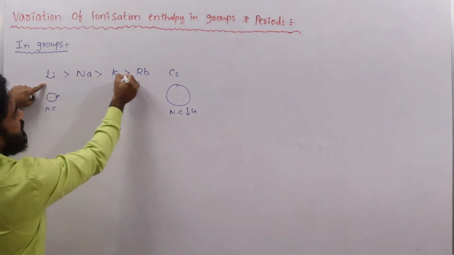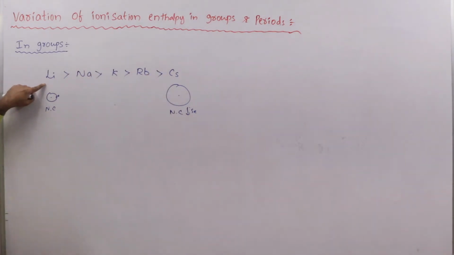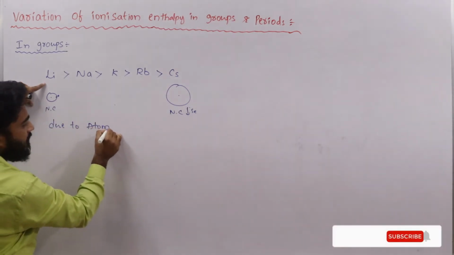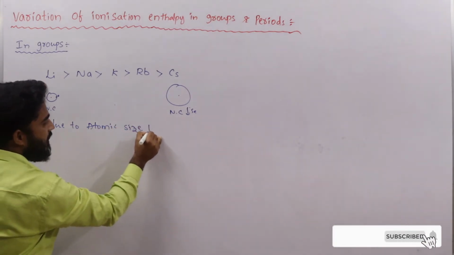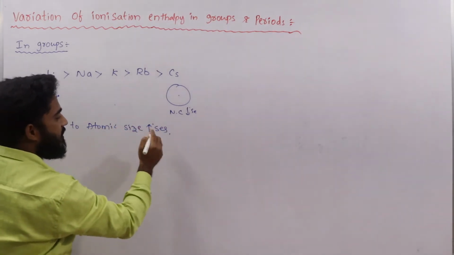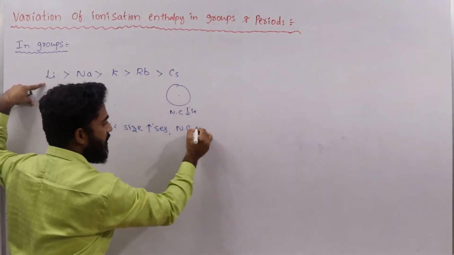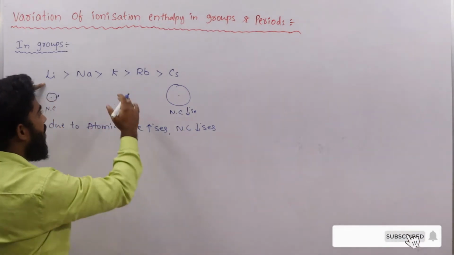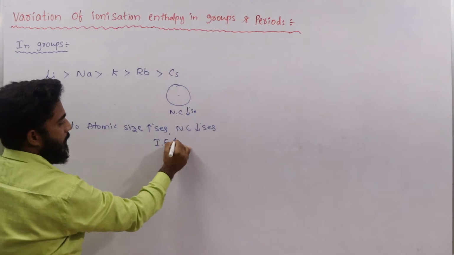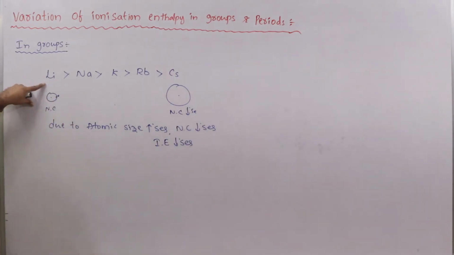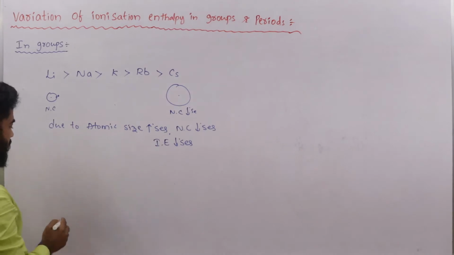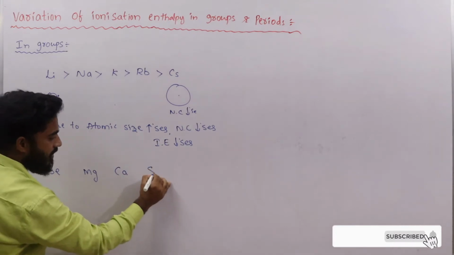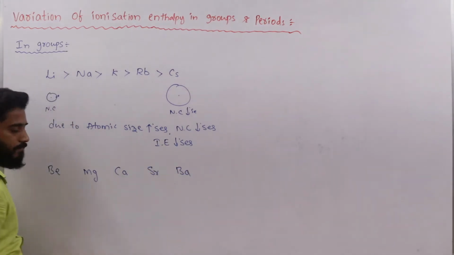From lithium to cesium ionization enthalpy decreases. What is the reason here? Due to atomic size. Atomic size increases. When atomic size increases, what will happen to effective nuclear charge? It decreases. When effective nuclear charge decreases, ionization energy also decreases. So let us see second group elements: beryllium, magnesium, calcium, strontium, barium.